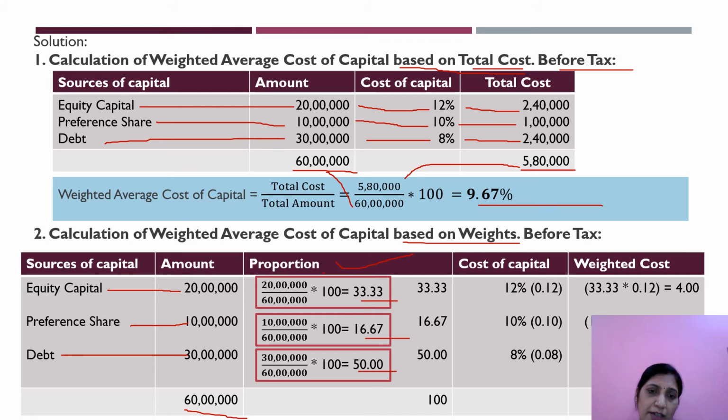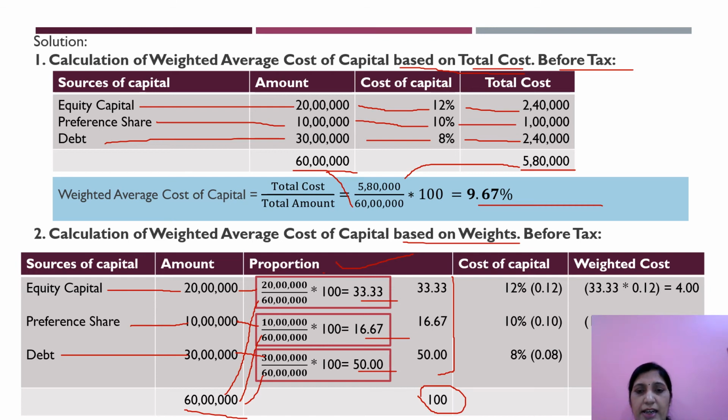So these are the proportions we have got. This is 100.